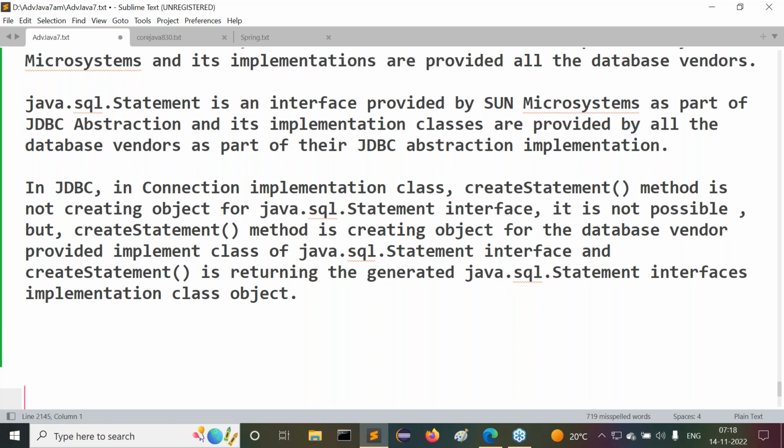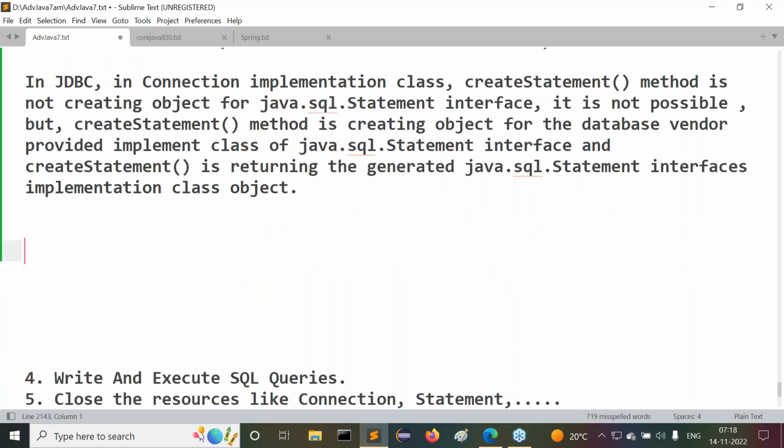What code is going to be available to represent this particular point here? Try to understand it clearly. Now, public interface Connection.